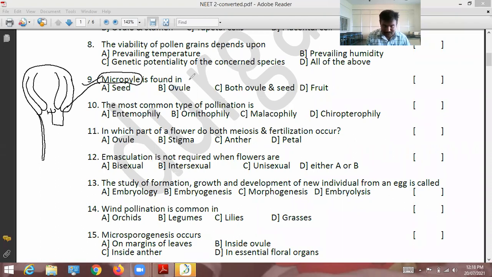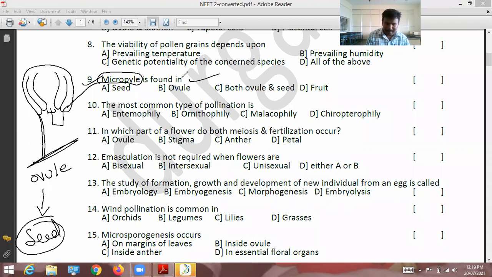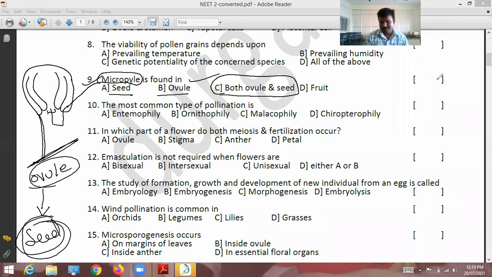So micropyle is found in the ovule. The late stage of the ovule is called seed. That means today it is an ovule, and later, the same ovule becomes a seed. Micropyle is found in ovule and later in seed. In these two we can find it. So both ovule and seed, correct option is C. In the fruit we cannot find it. So for the ninth question, correct option is C.